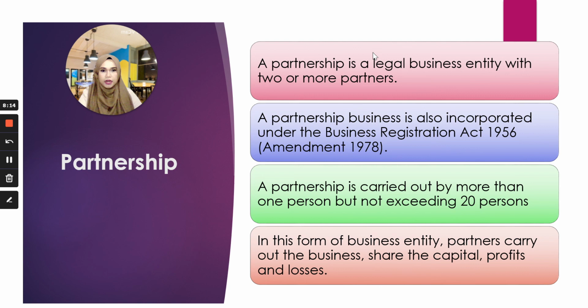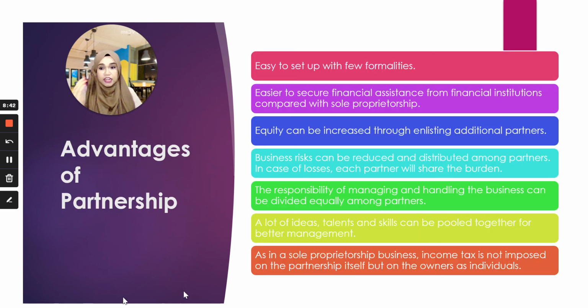Next, let's look at partnership. A partnership is a legal business entity with 2 or more partners. Meaning to say you start a business with partners. Yeah, it can be up to 20 persons. All right. And as I told, it is incorporated under the Business Registration Act 1956, Amendment 1978. And in this form of business entity, partners will carry out the business, share the capital together, profit together, and also losses together.